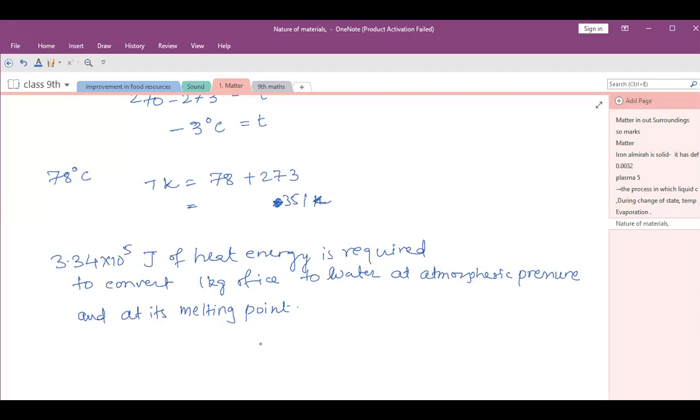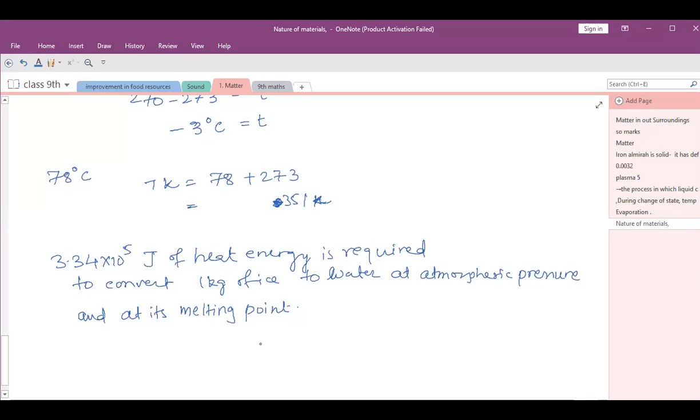So you write deposition, and in brackets sublimation. Solid turning into gas is sublimation. In the new NCERT textbook, they have changed from sublimation to deposition, so you need to use the deposition process. Next one.